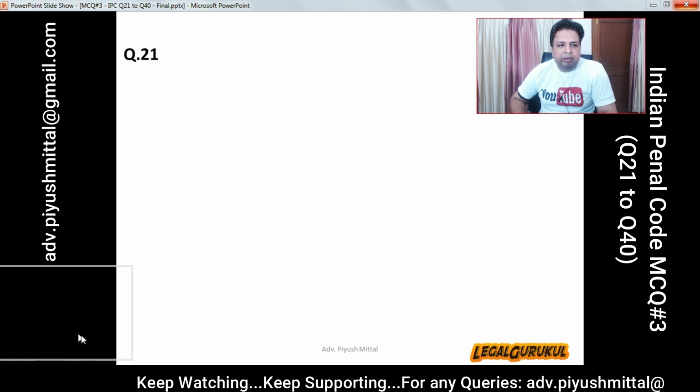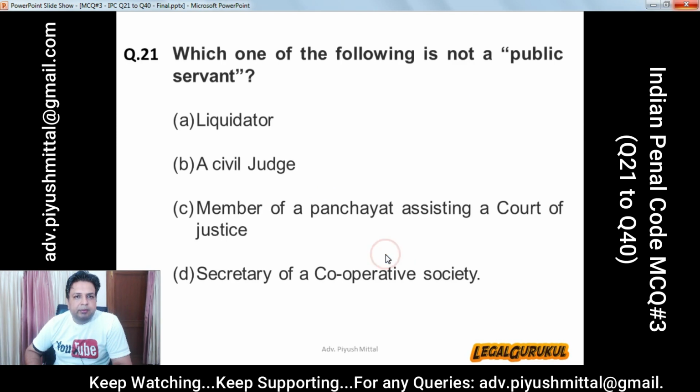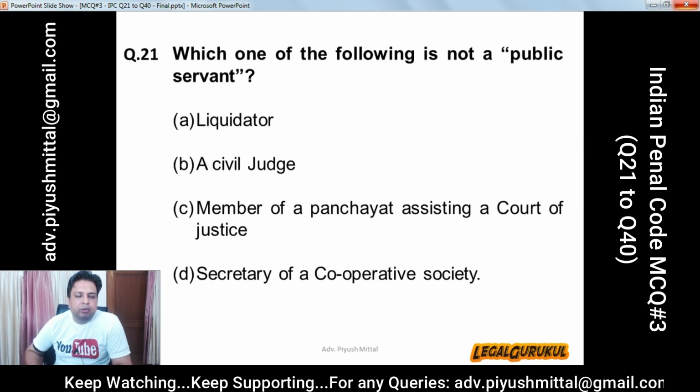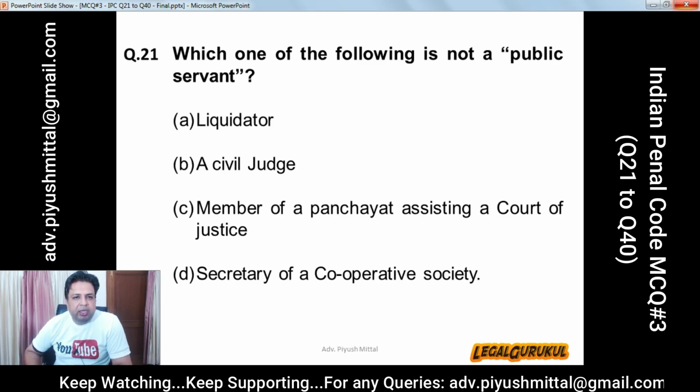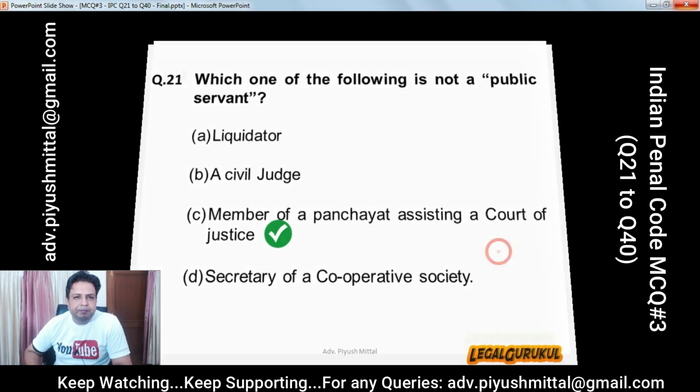Question number 21. Which one of the following is not a public servant? Options: A. Liquidator, B. A civil judge, C. Member of Panchayat assisting a court of justice, D. Secretary of a cooperative society. And the correct answer is C. Member of a Panchayat assisting a court of justice. That is not a public servant.